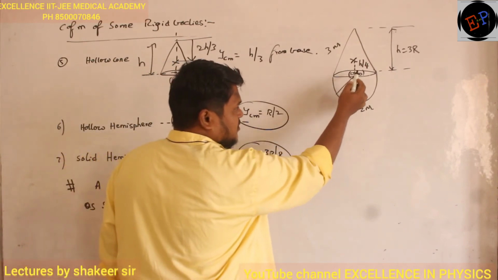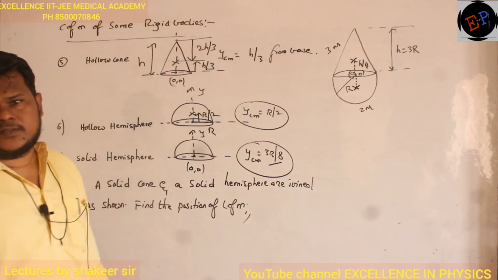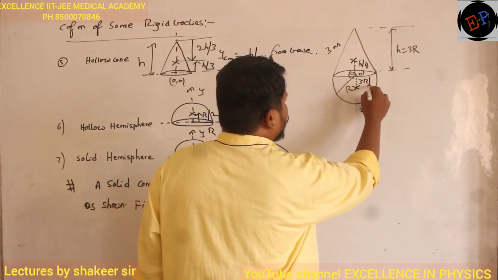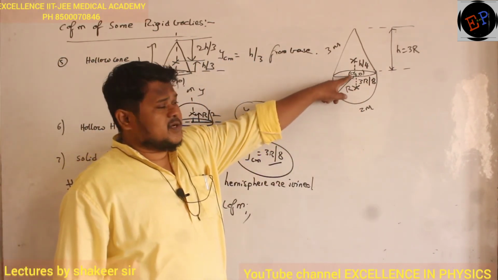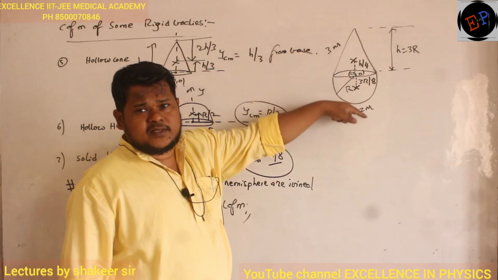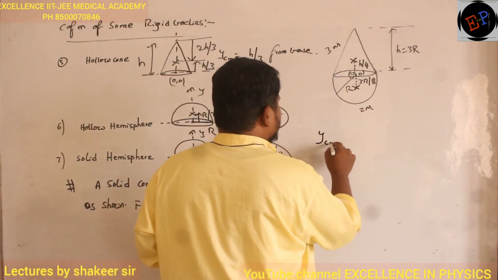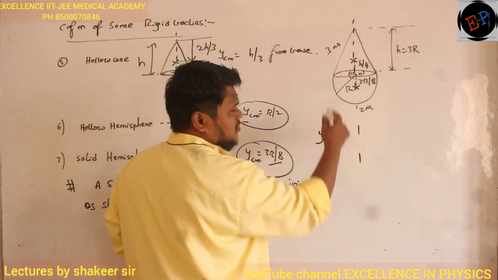From the origin. Origin is here only. So therefore somewhere here the center of mass of the solid hemisphere is present. And what is this distance? That is 3r divided by 8. Okay. So if I take center point as my origin, one distance is positive, another distance is negative. So do the calculation. So y center of mass. Now it must lie on y-axis only, because symmetry is present along y-axis only.